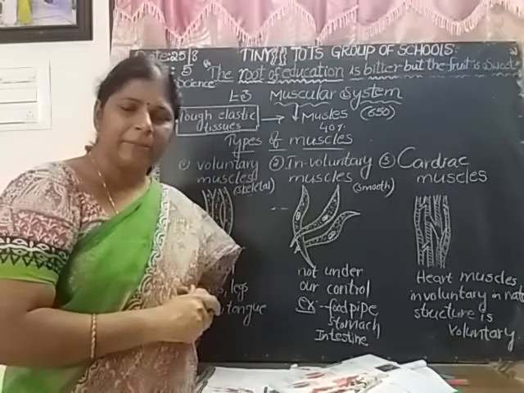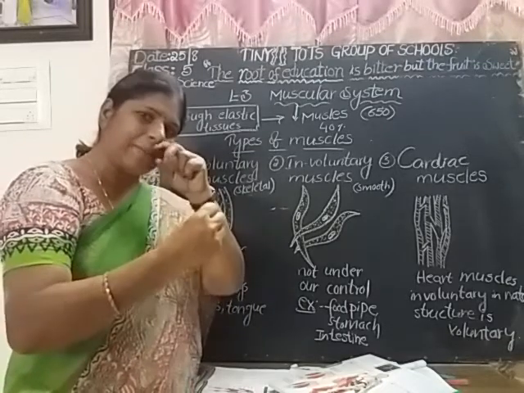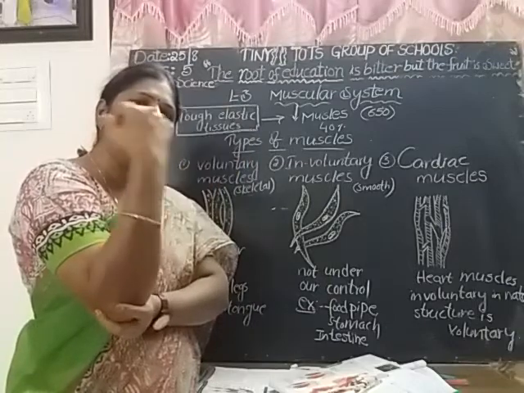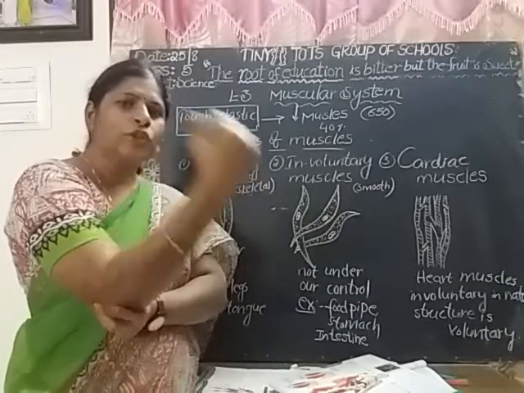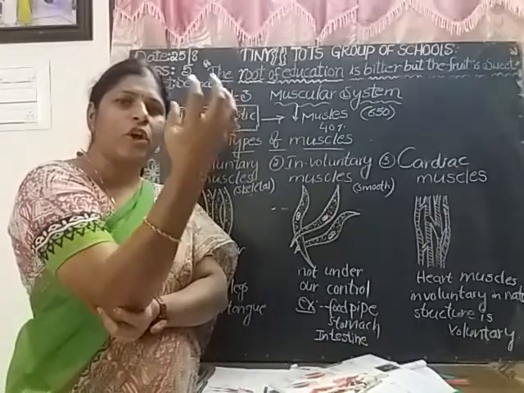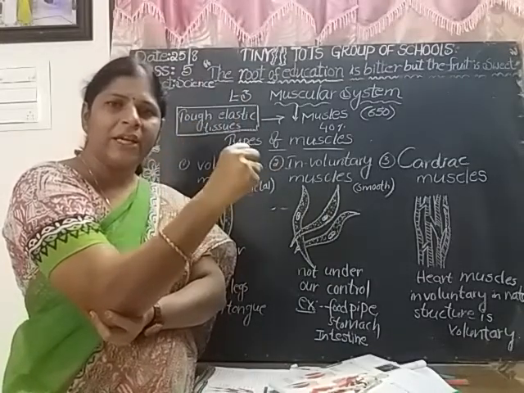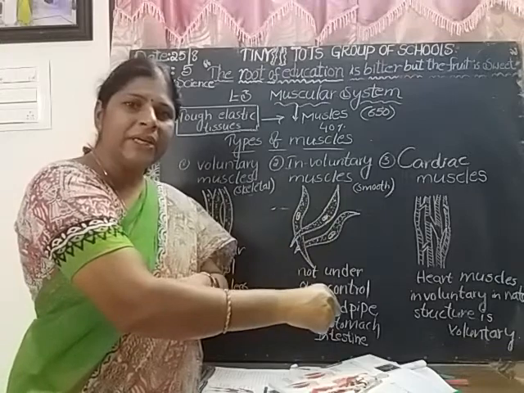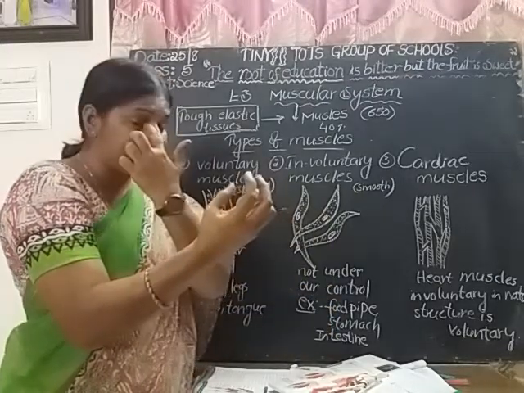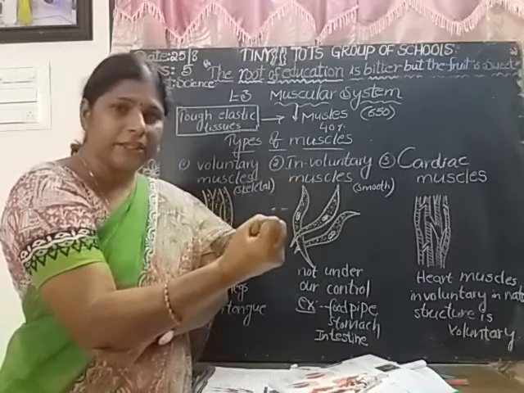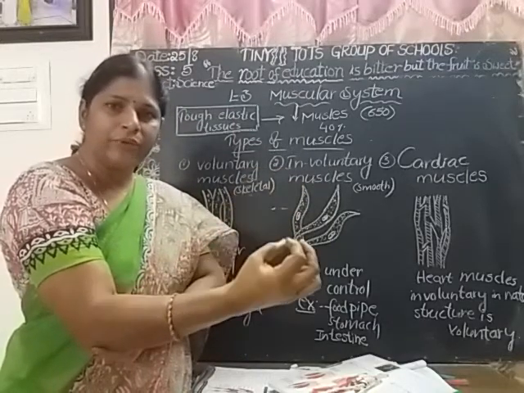Ligament and tendon: ligaments are present in between the joints, near the joints, in between two bones. So bones are held together by strong tissues called ligaments. But tendon means a muscle is attached to the bones by strong fibers called tendons. Ligament and tendon, don't confuse.